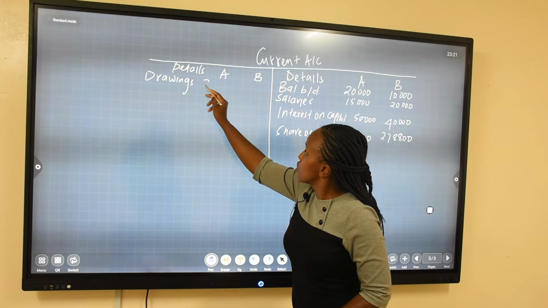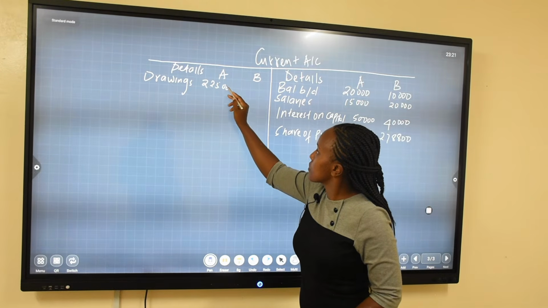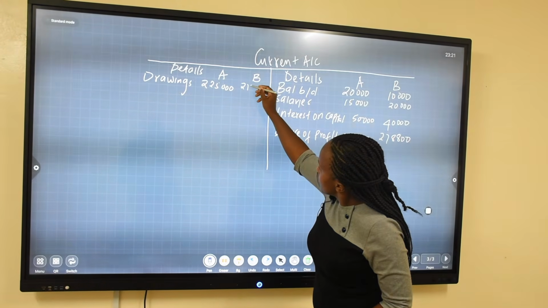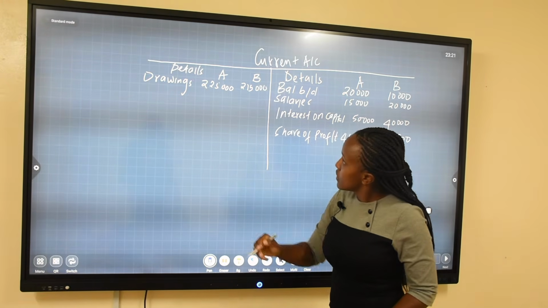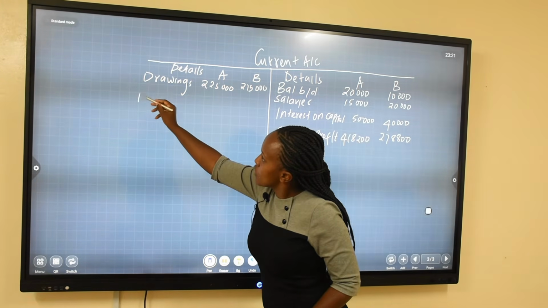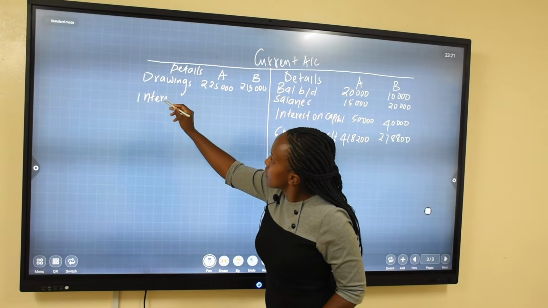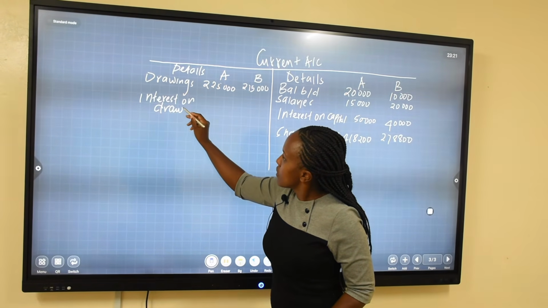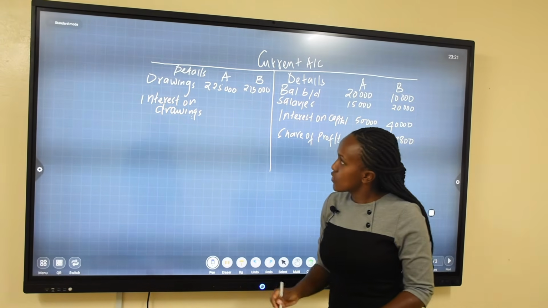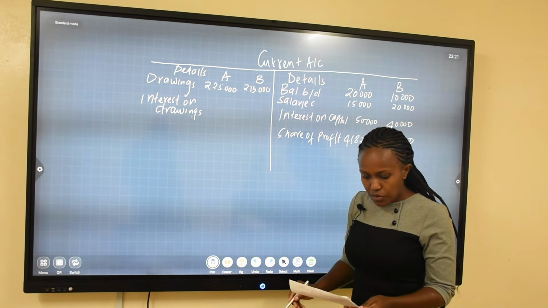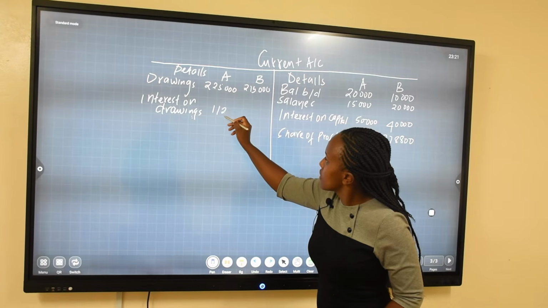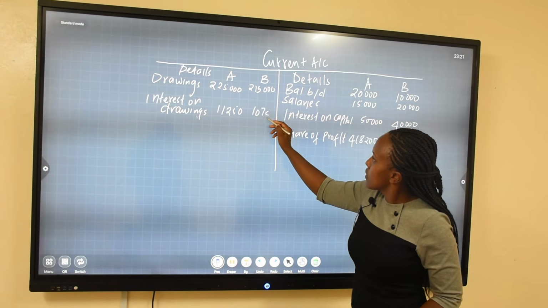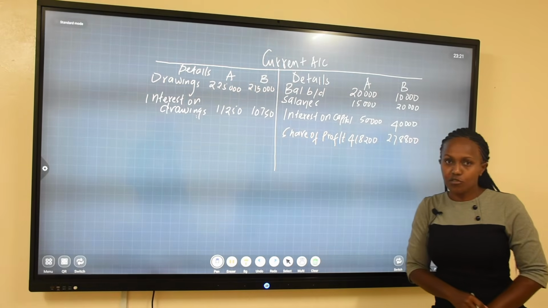The drawings is going to be 225,000 and the other one is 215,000. Then they are going to pay interest on drawings. So the interest on drawings, we are going to have 11,250 and 10,750. So this is our current account.